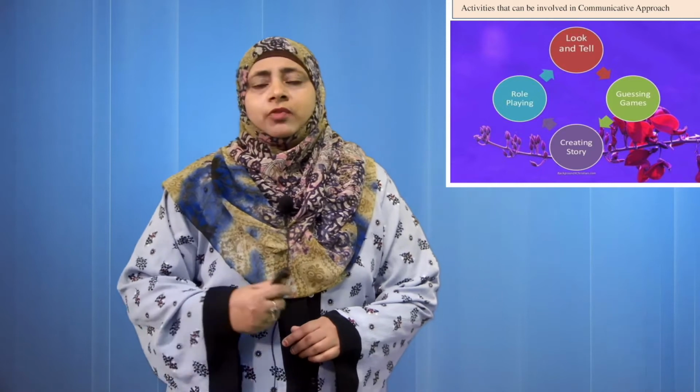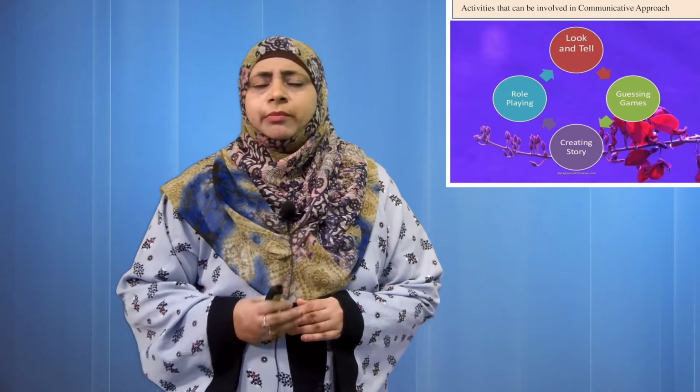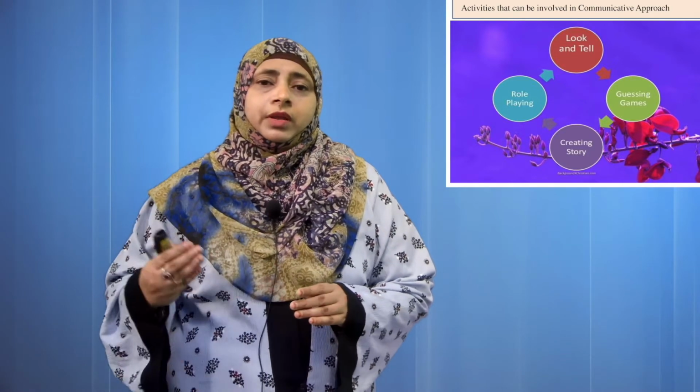Now, coming to the activities which can be carried out in the communicative language classroom. Here we can use different activities, a number of activities can be given to the students. First of all, at the primary level or at the higher level, you can ask them to look and tell, that is, you can give different situations. For example, you can show a picture and ask them to look and tell something about it.